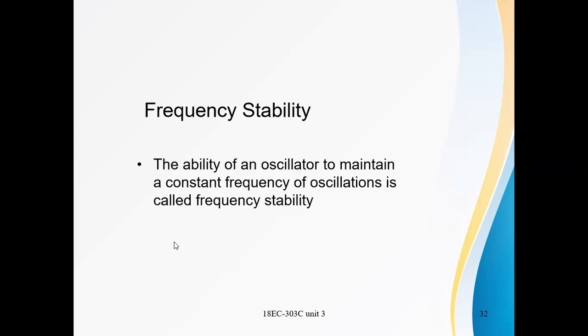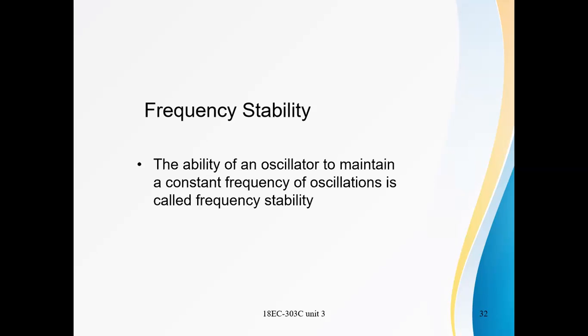If an oscillator generates a constant frequency of oscillations, we can say the frequency stability of the oscillator is high. It needs to maintain a constant frequency. If there are fluctuations in the frequency, that means it is unstable.